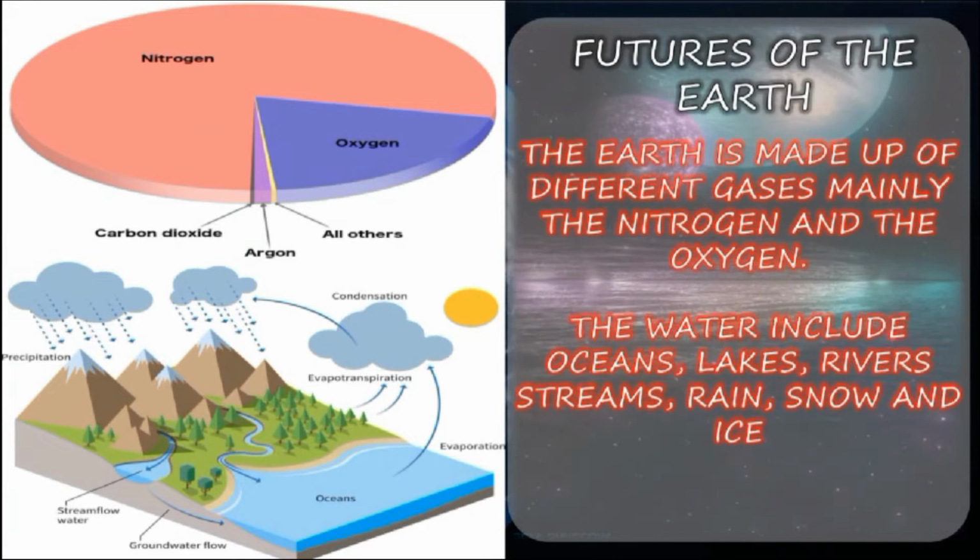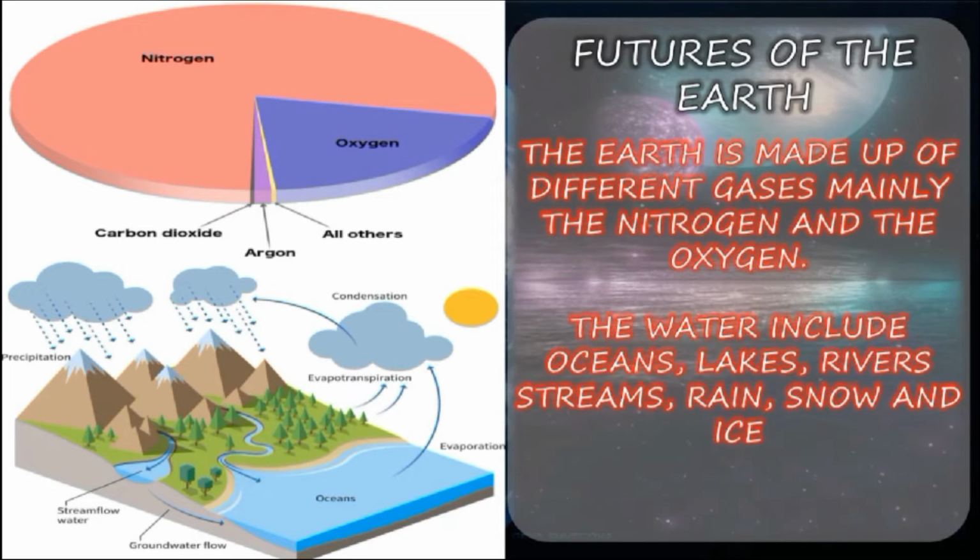The water includes oceans, lakes, rivers, streams, rain, snow, and ice. You can clearly see in the slide what they have given about nitrogen and oxygen.